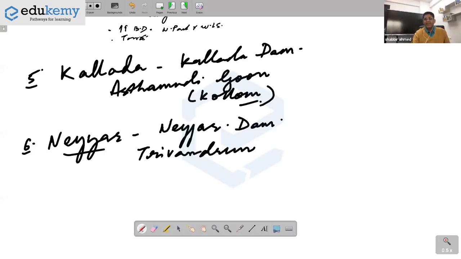Okay, write about the Neyyar River, whatever you know. I hope those who are not from Kerala are attempting. Yes, small river, swift river, not an east or west flowing river, source in the Cardamom Hills, a seasonal river. It has the Neyyar Dam, and the mouth of which is also Trivandrum.